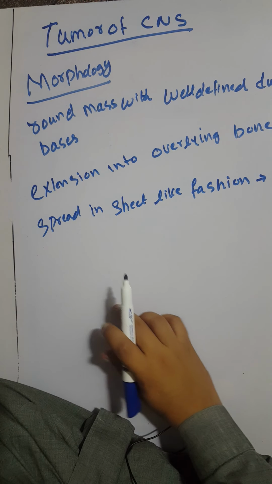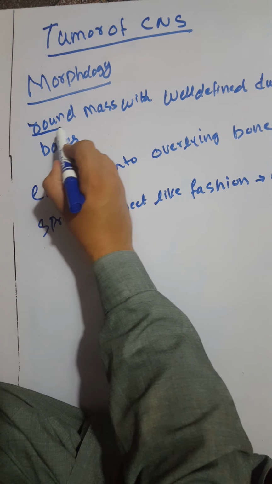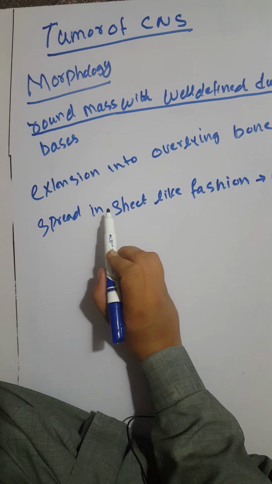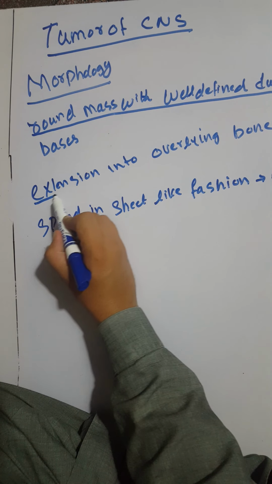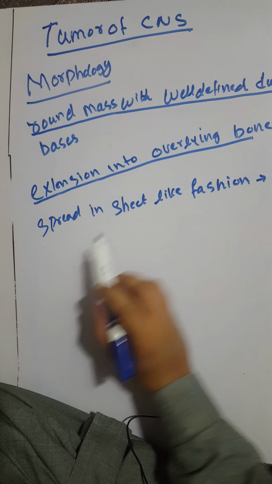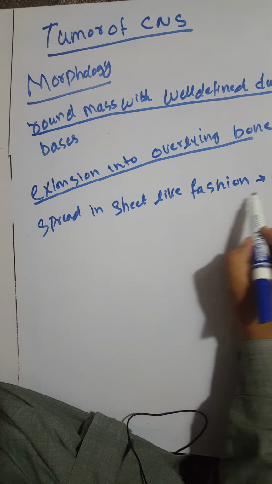The morphology of the meningioma is round masses with well-defined dural bases, and extensions of these masses into the overlying bone may also occur, and they spread in sheet-like fashion.